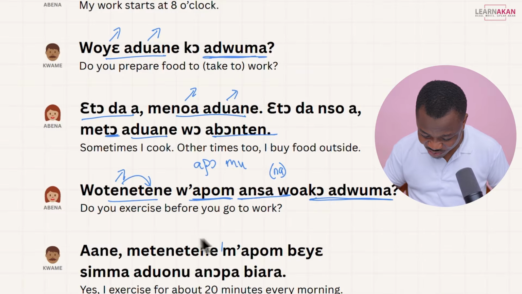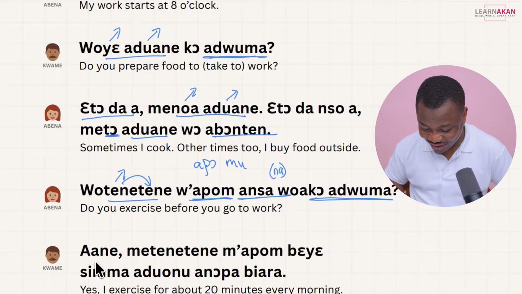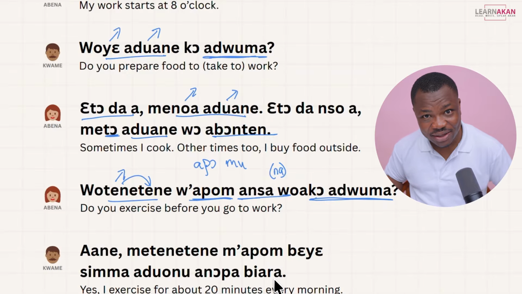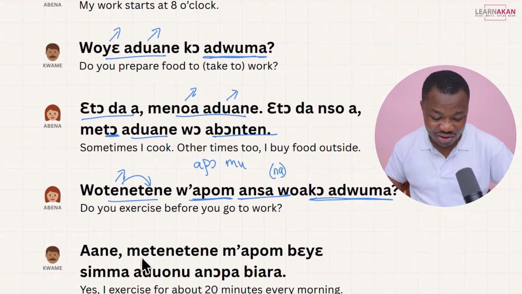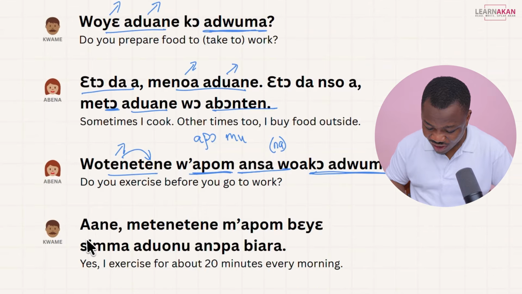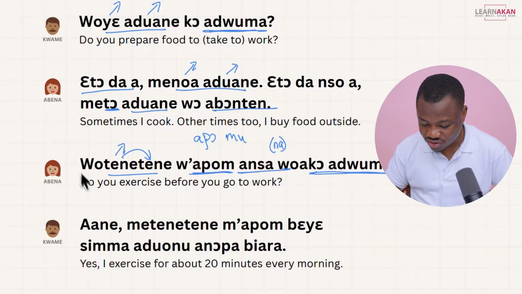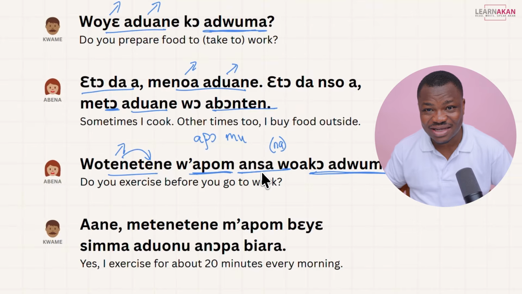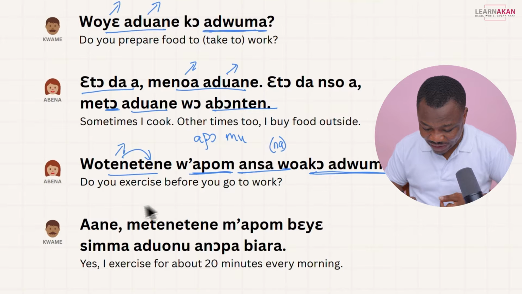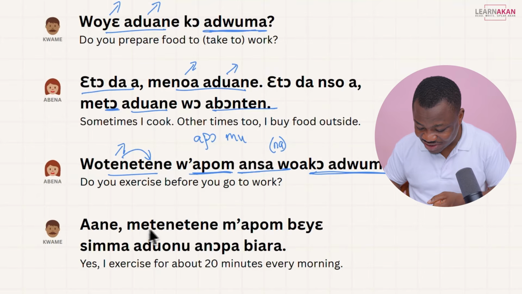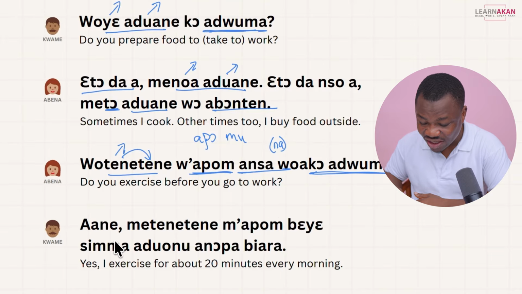And then Abena responds to that with ane. Metenetene mapom beye sima duonu anopa bia. Ane. Metenetene mapom beye sima duonu anopa bia. So you have ane, which is yes, because this is a yes or no question, right? Wotenetene wapom ansa wako ejuma? Do you exercise before you go to work? And then Abena says, Ane, metenetene mapom beye sima eduonu.